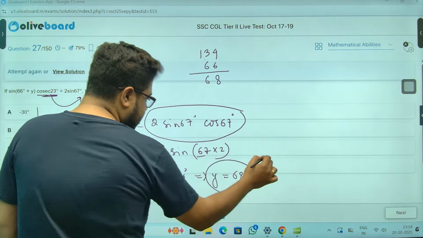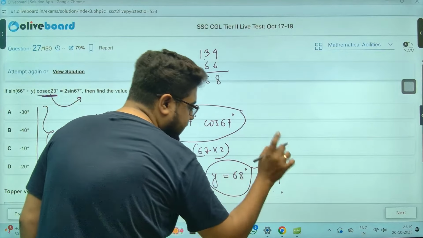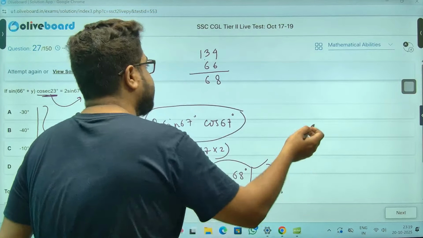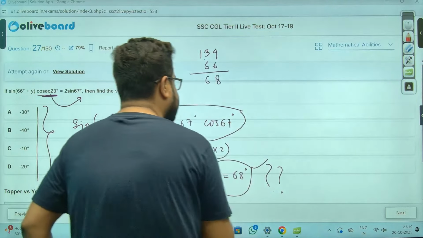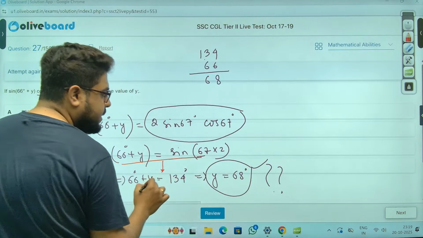And you will say, sir, ये तो option में है नहीं. Sir, how to do it then? Sir, there is a catch. Small little catch, please understand. The catch here is, that's why I told you this is a very good question. Sir, you cannot write this line from this.